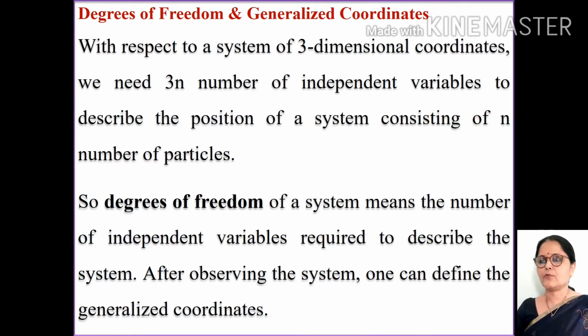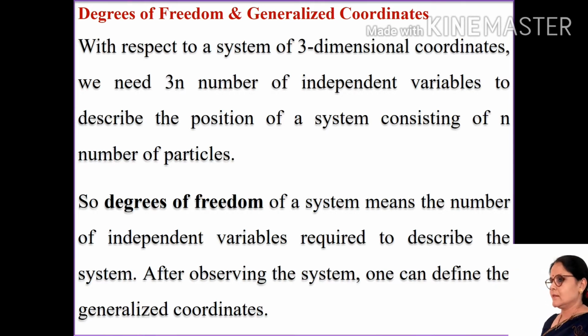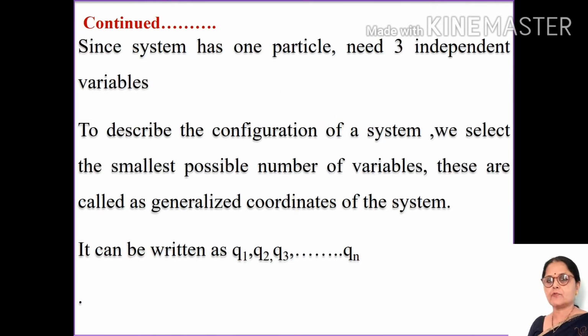Already, I have given you the example of two particles. Suppose there are n particles, so we can write 3n, because one particle needs three independent variables. Since the system has one particle, it needs three independent variables.